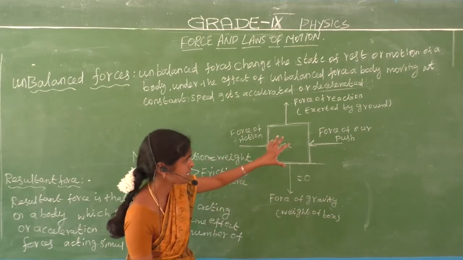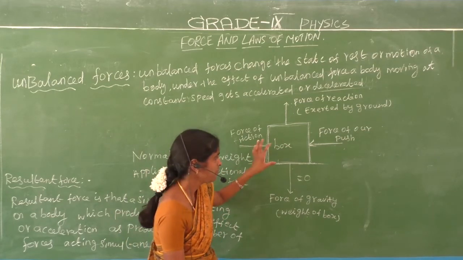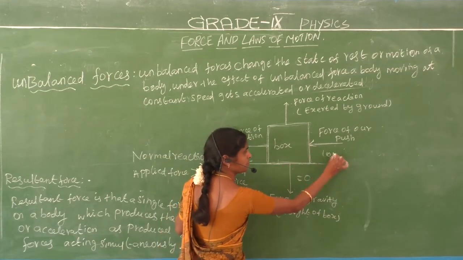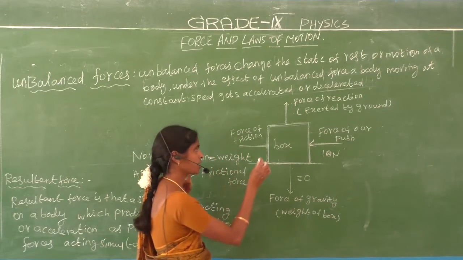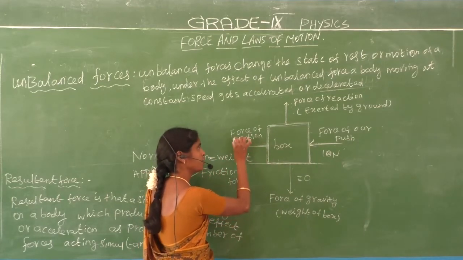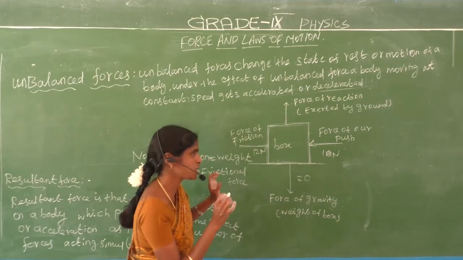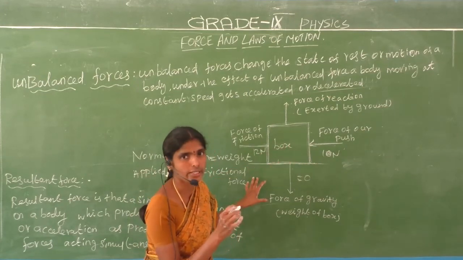See here, let us consider one box. We apply a force, our push, of 10 Newton. Then the force of friction is 12 Newton. Do you understand? So the box is not moving.